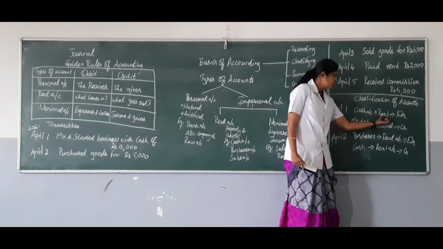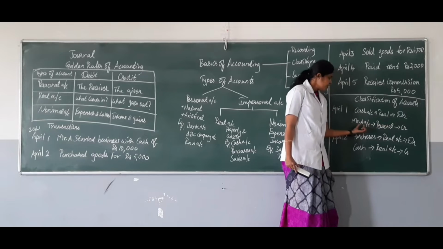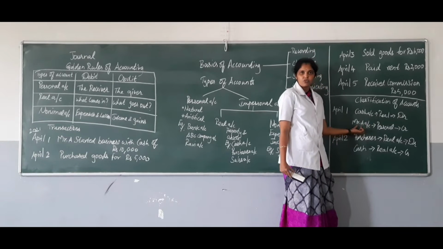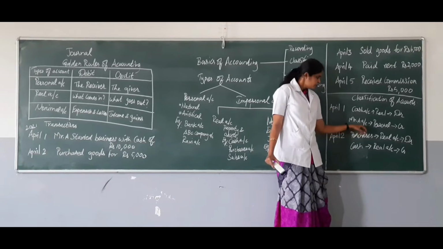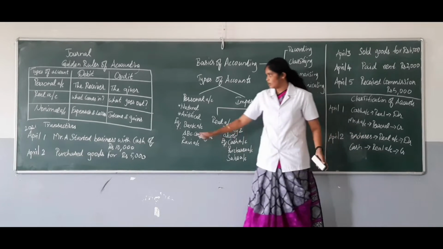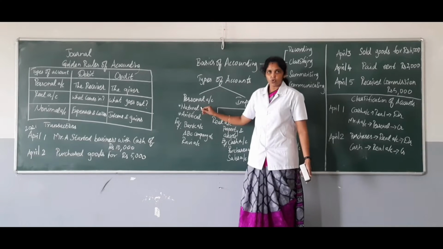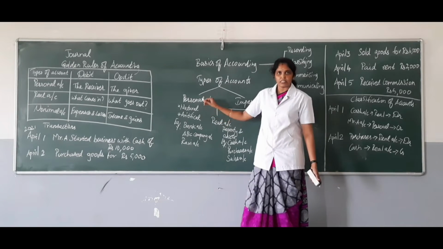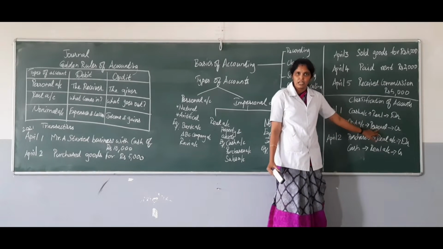So you have to mention what is that account. Here I have mentioned it as real account. Then Mr. A account, another account we have identified in this transaction. This Mr. A is a natural person who has been created by God. So we are classifying this account as personal account. So here we have to mention it as a personal account.